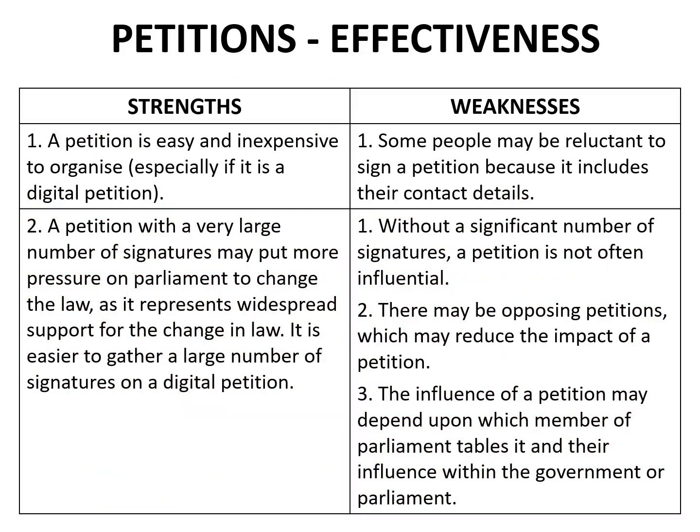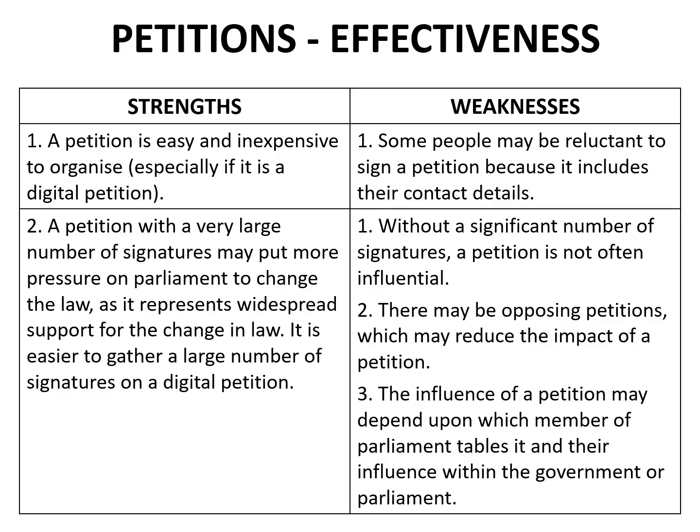You'll recall that our learning intention requires you to be able to discuss the means by which individuals or groups can influence law reform through the use of petitions. On this slide and the next slide, I've included a table that sets out the strengths and weaknesses of petitions as a way for individuals and groups to influence reforms, that is, changes in the law.